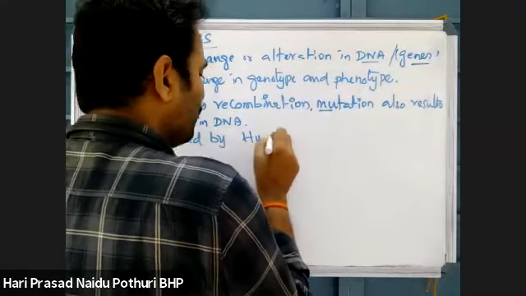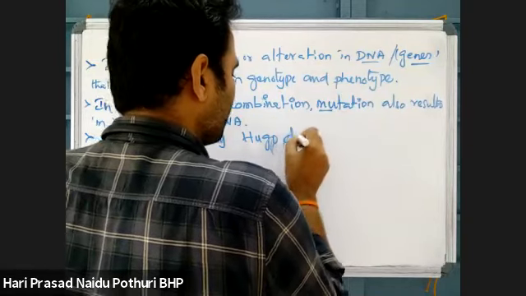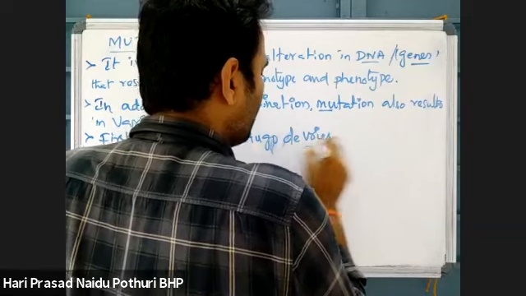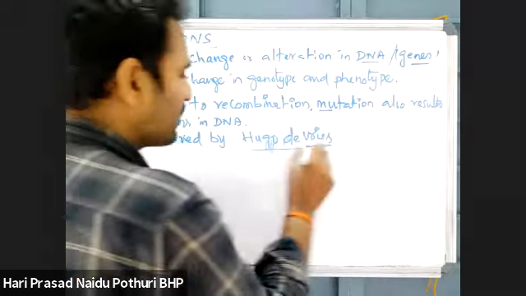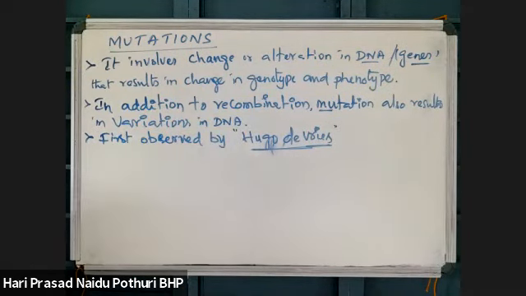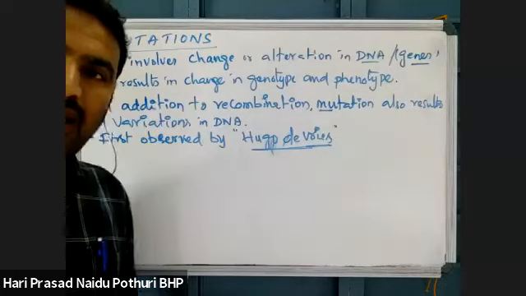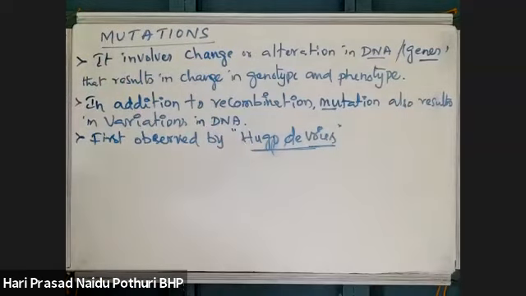And these mutations were first observed by Hugo de Vries. Hugo de Vries was a scientist who observed mutations for the first time. Already we studied the work of Hugo de Vries under the chromosomal theory of inheritance. Mendel's works were further studied by these scientists, Hugo de Vries, Sutton and others.